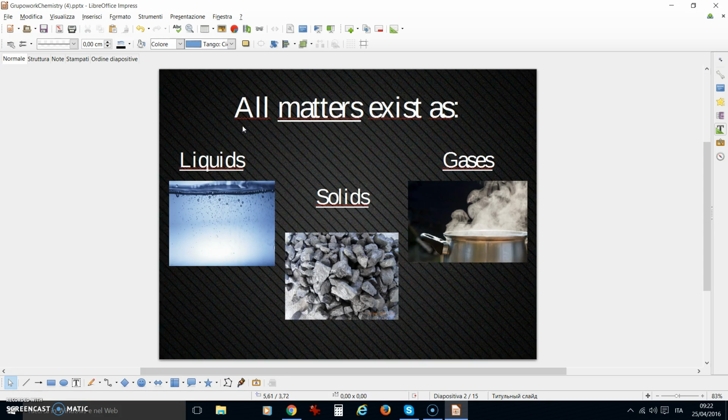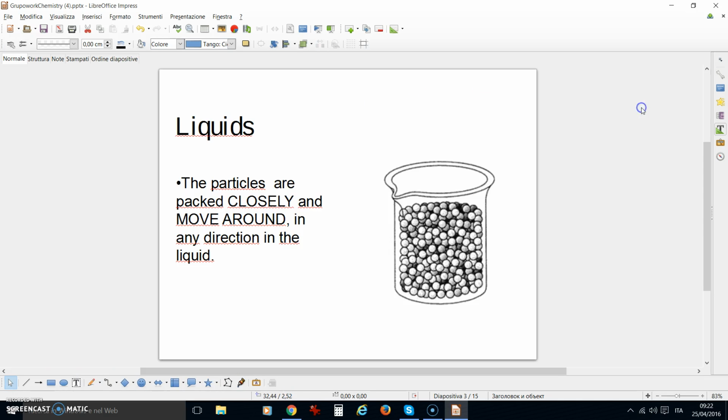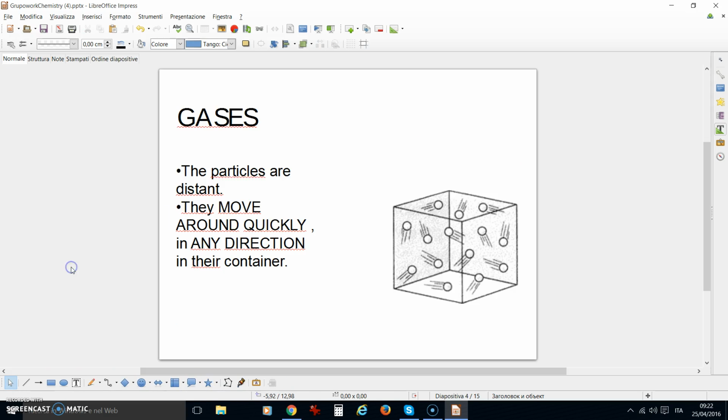All matter exists as solids, liquids and gases. Solids: the particles are packed very closely. Each particle can only vibrate about its fixed position, which doesn't change. Liquids: the particles are packed closely and move around in any direction in the liquid. Gases: the particles are distant. They move around quickly in any direction in the container.